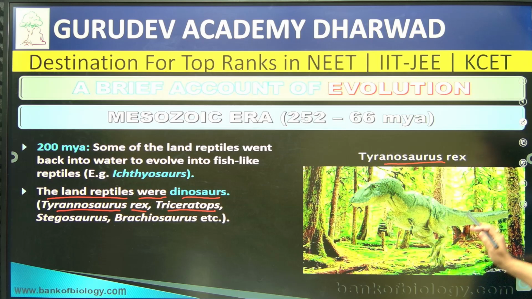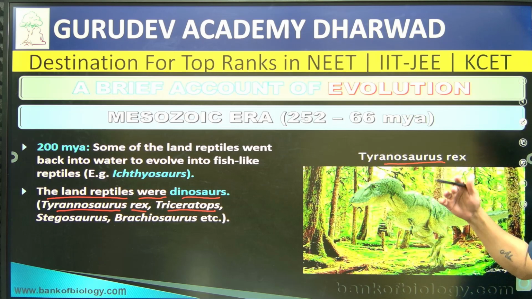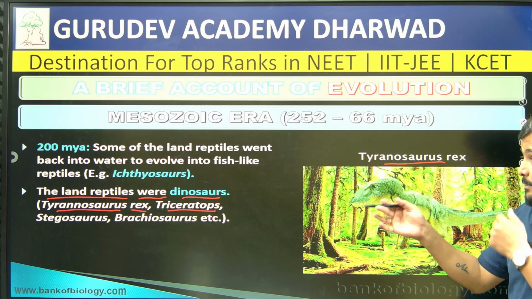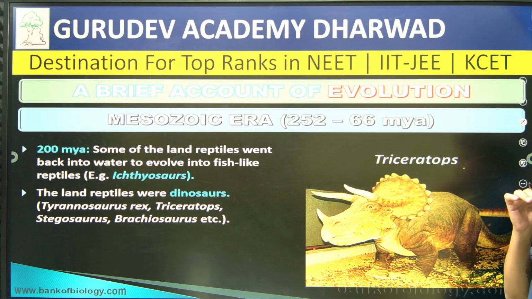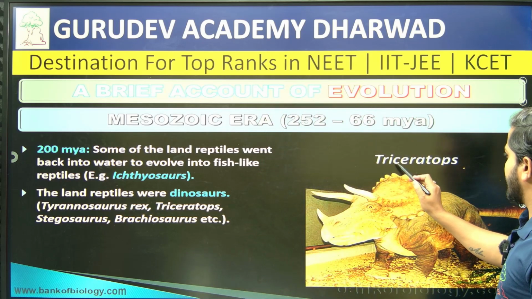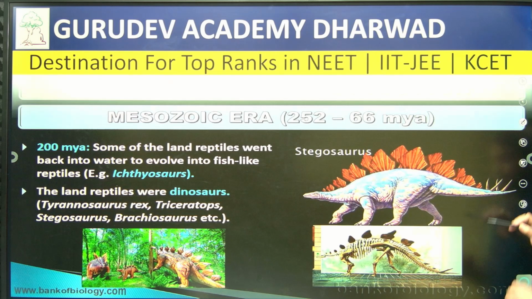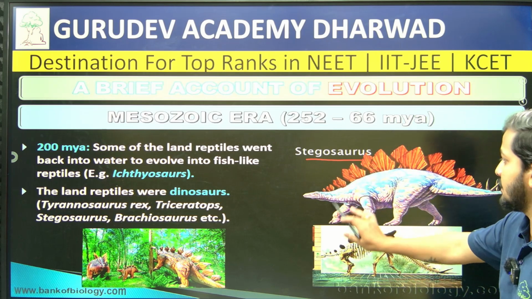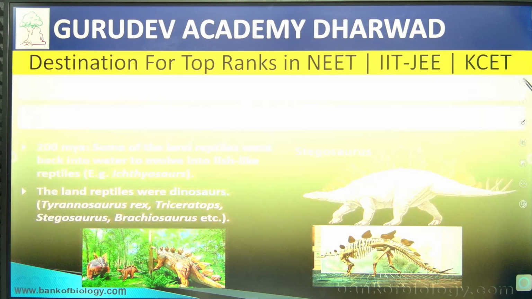So overall, the developmental changes are that these organisms went from water back to reptiles, and from reptiles they moved into terrestrial environmental conditions, right. Then this is Triceratops, right, these are the images of it. Then Stegosaurus, right, that is how it looks structurally. So it is one kind of dinosaur, right.